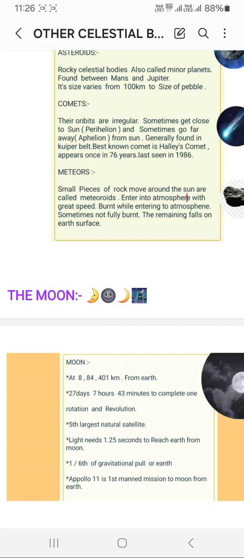Light needs only 1.25 seconds to travel from the moon to the Earth, and the moon has no light of its own. The sunlight falls on the moon, and its reflection falls on the Earth. That's why we can see the moon, but the moon has no light of its own. The gravitational pull of the moon is 1/6 of the Earth, and Apollo 11 is the first manned mission to the moon from Earth.